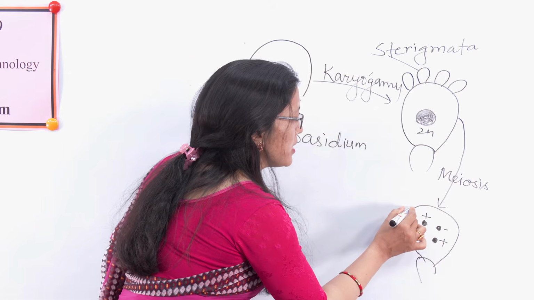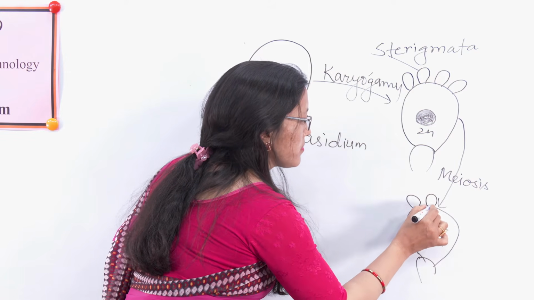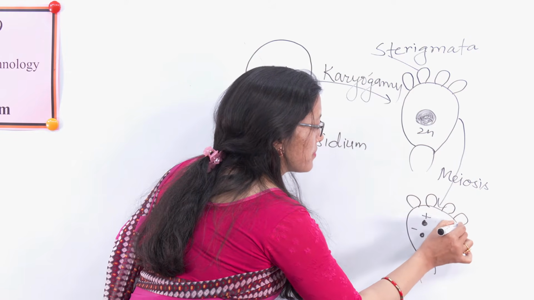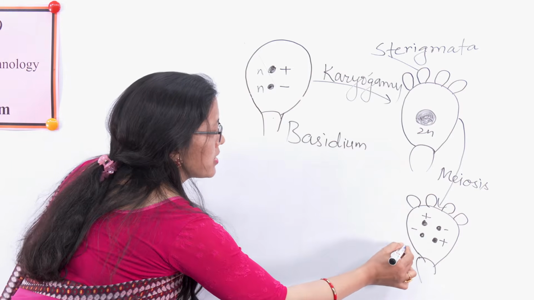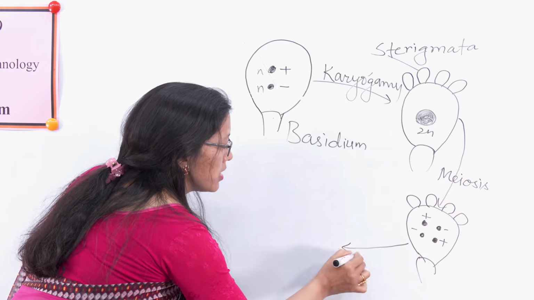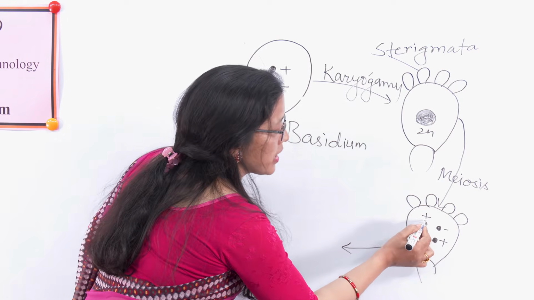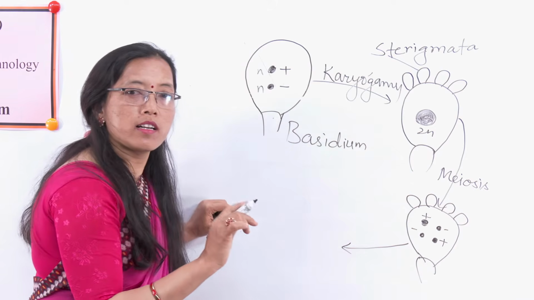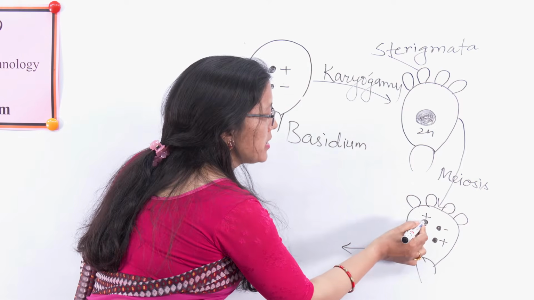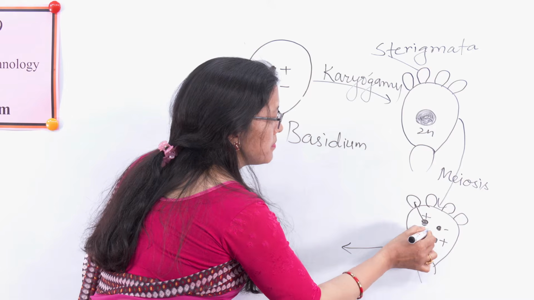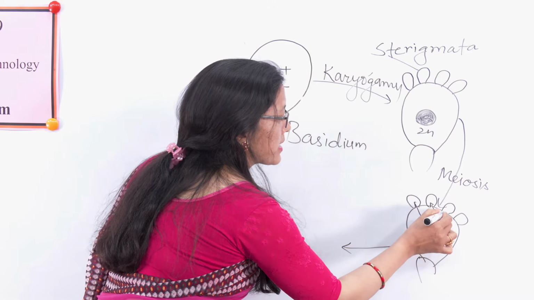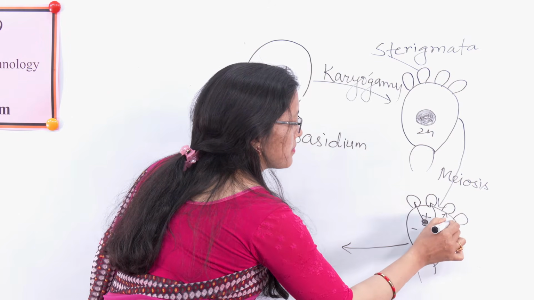At the same time, the sterigmata are growing. After this, each nucleus enters into each sterigma in this way.